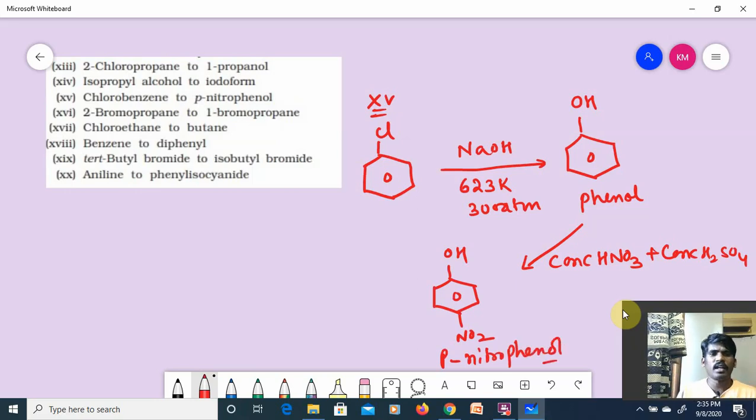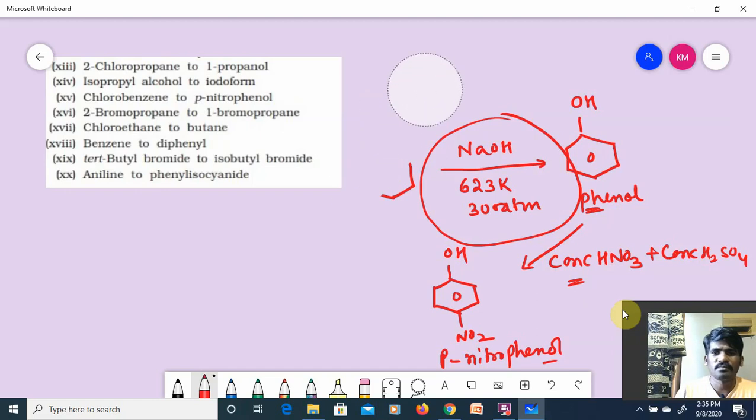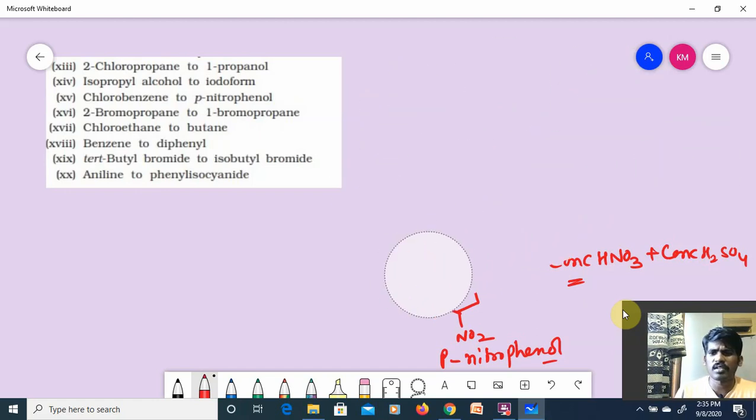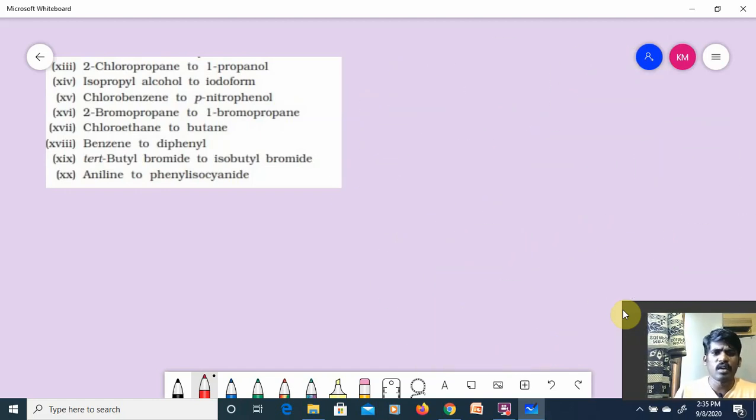Hope you understand the point, guys. Very simple. The first process is Dow's process, hope you remember this, and it is phenol. Upon nitration, it will give para-nitrophenol. Understood the point, guys? Is it clear for you? Yes or no? If you understood, please respond in the comment box.